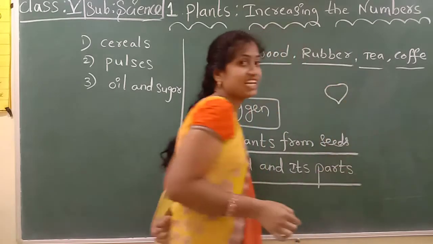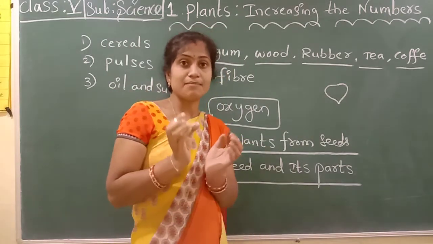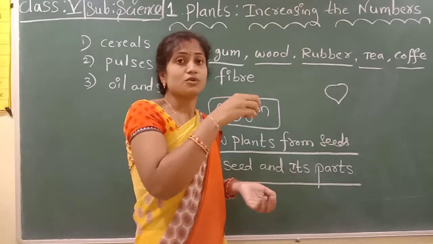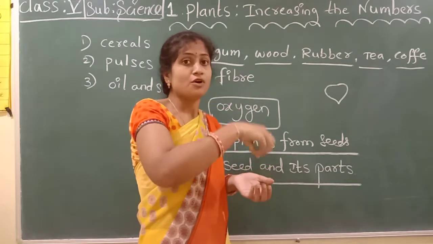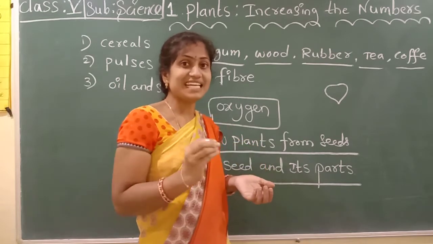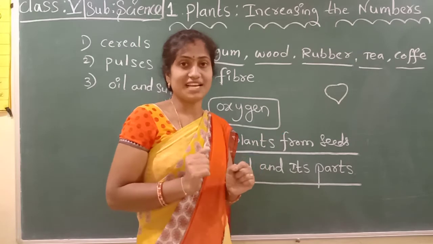In Telugu, they are called Senagalu. You have to take some gram seeds, take some water, and keep the seeds in it. After 2 days you have to do one experiment.